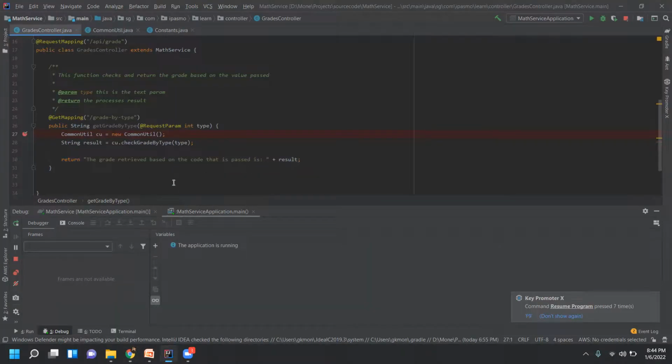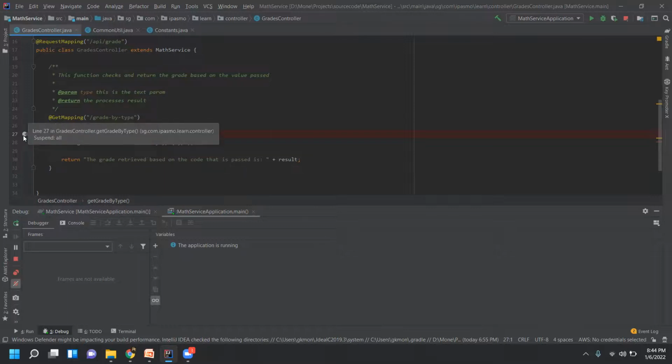Now you see, I don't want to wait because I'm sure the program is getting executed without any errors. So I don't want any breakpoints to test. What I do is I just use this disable breakpoints. You see here, mute breakpoints. It means when you click on this, the breakpoint is still there, but it will not be active. It is in disable state. So I can straight away go here, change the value, press enter, and you can see the response.